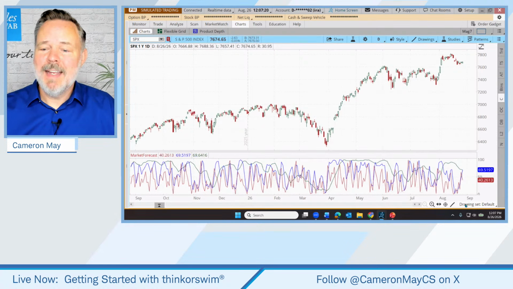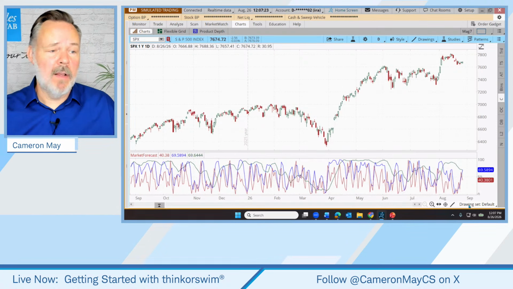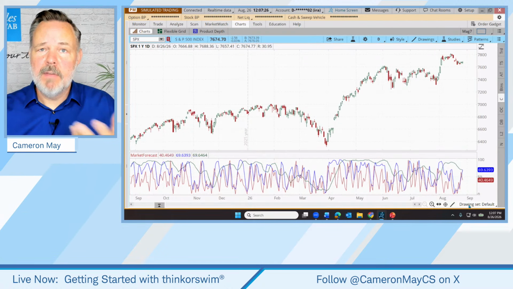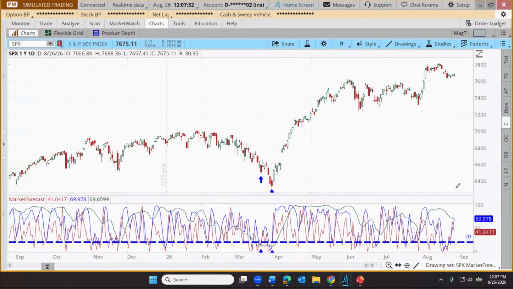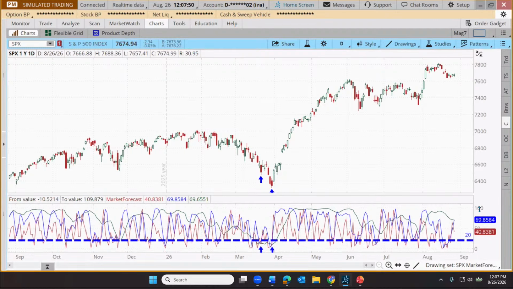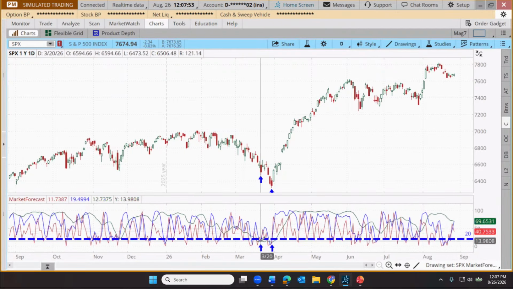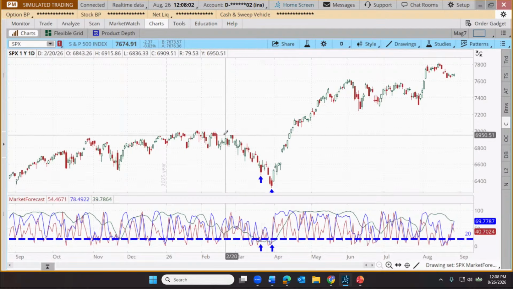So here, there are a few example clusters. Just because I knew I was going to be covering a lot of tools, I preloaded some drawings on the chart. So I'm going to come over here to my drawing set and load up our S&P 500 market forecast. You'll see here's a blue line to indicate where 20 is. So when it's below 20, that's what we consider to be an oversold condition on our oscillators here. Let me click on this right margin and drag it down a little bit so you can see my arrows a little better. When we get all 3 lines below 20 at the same time, for some, that may signal that price is potentially at or near a significant bottom.